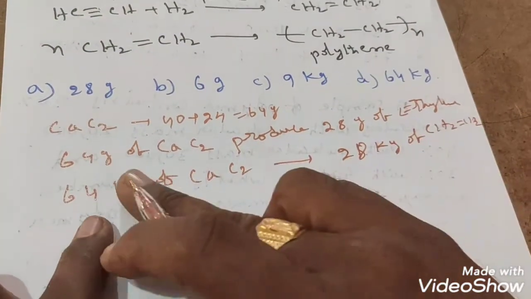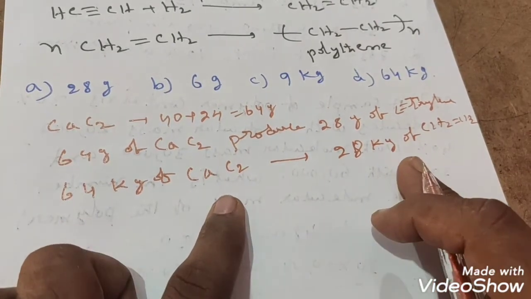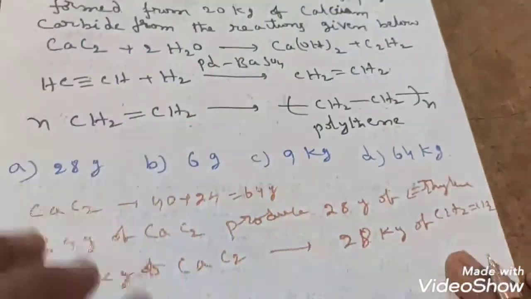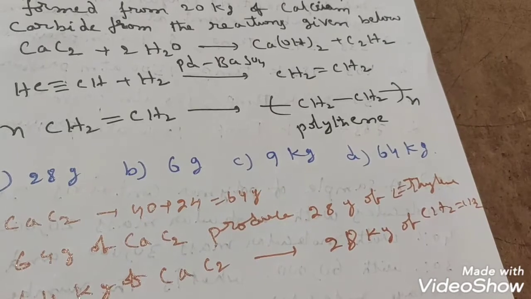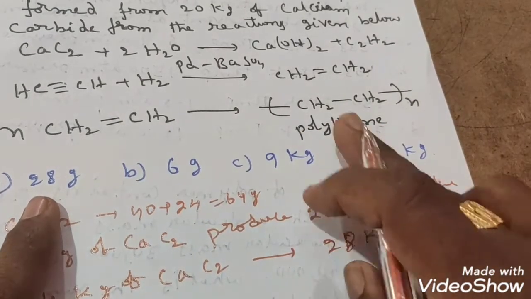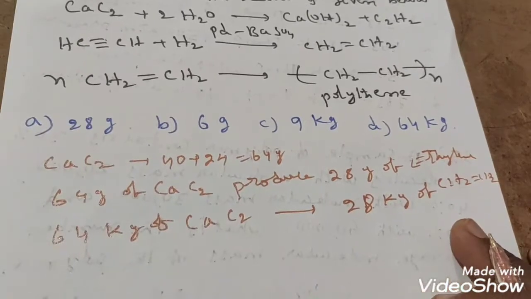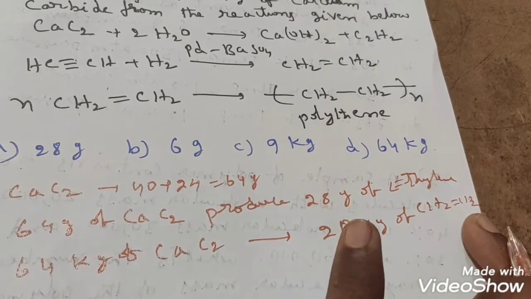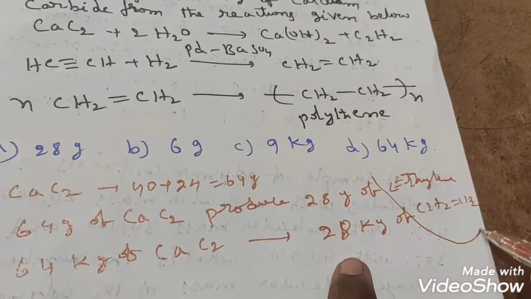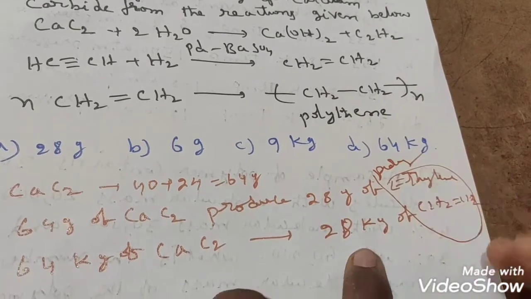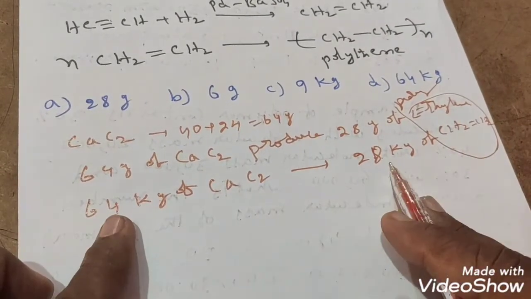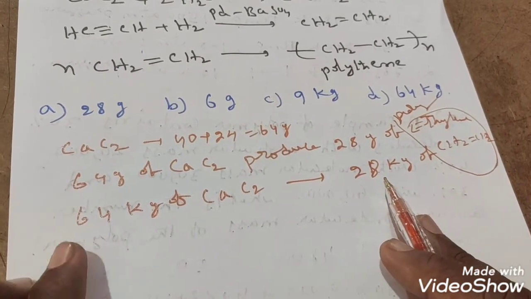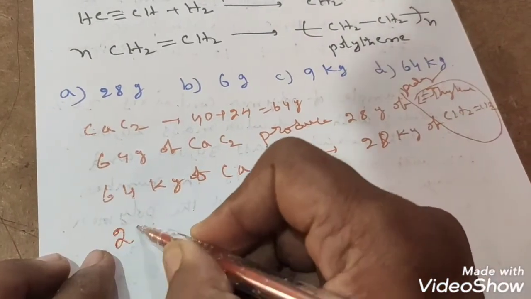So 64 kilograms of calcium carbide produces 28 kilograms of ethylene. Here, 20 kilograms of calcium carbide produces how many kilograms of polythene? This ethylene only undergoes polymerization and produces polythene, which means 64 kilograms of calcium carbide also produces 28 kilograms of polythene. This is indirectly polythene only. So 64 kilograms produces 28 kilograms, students.